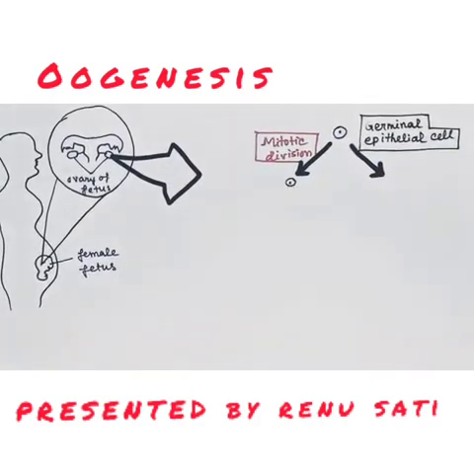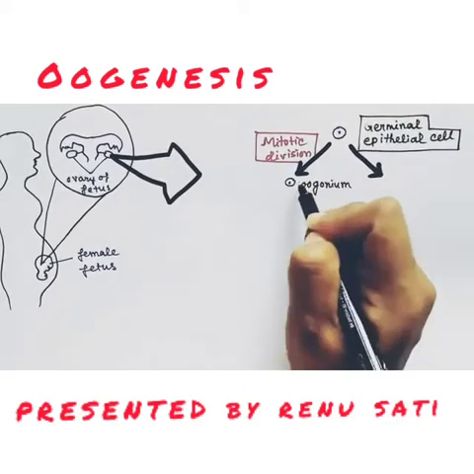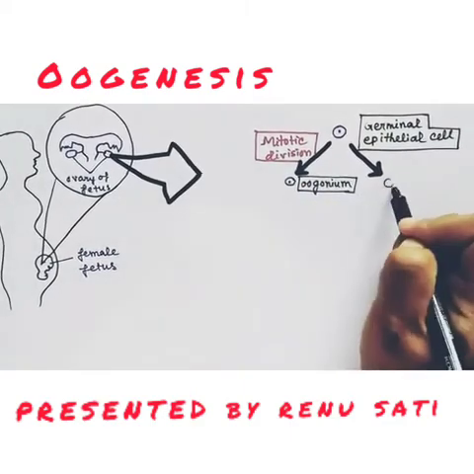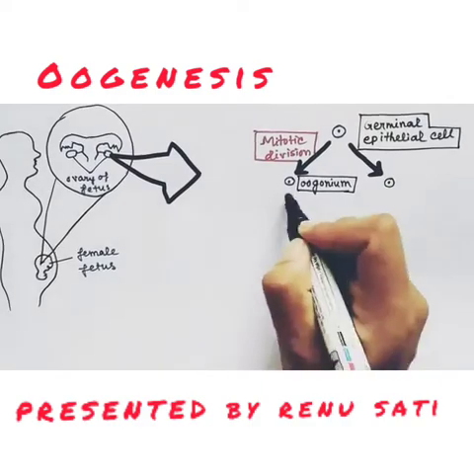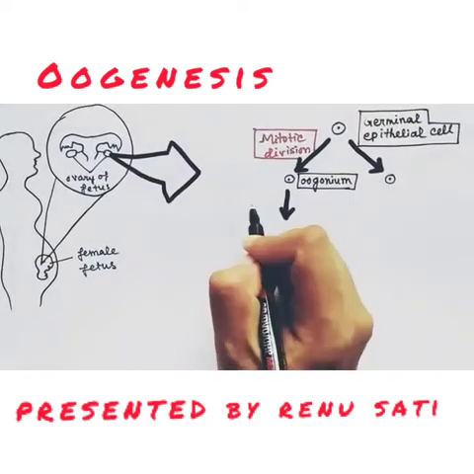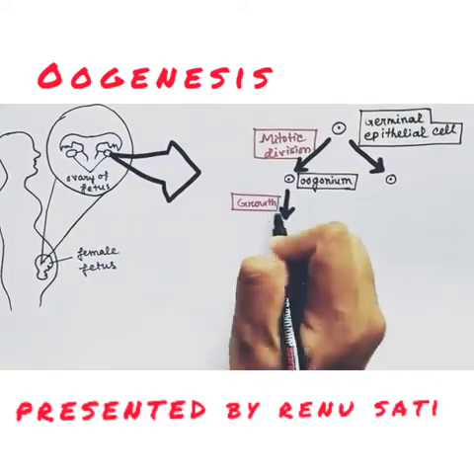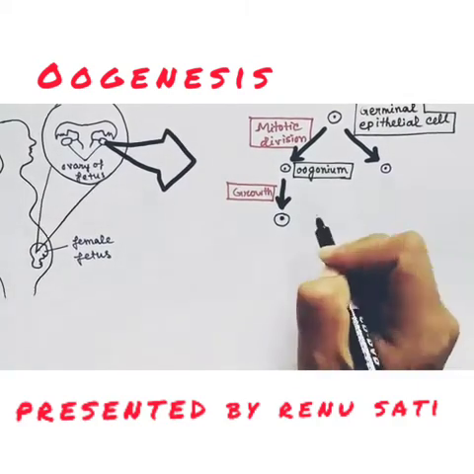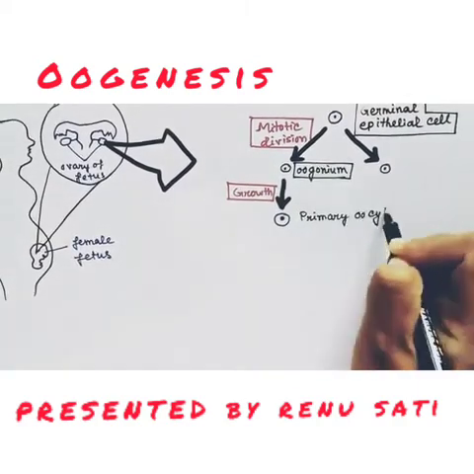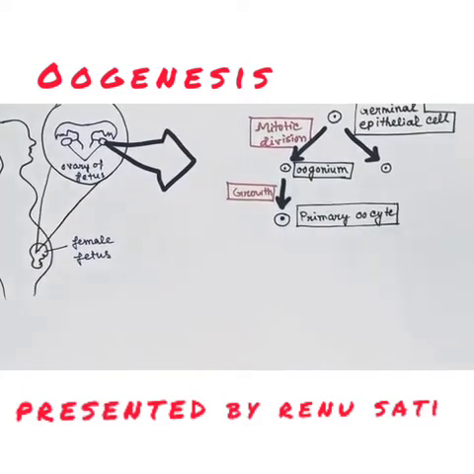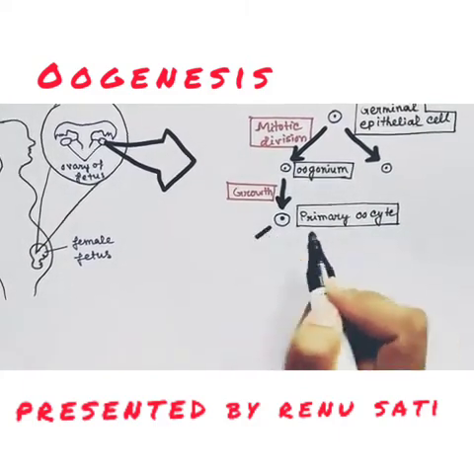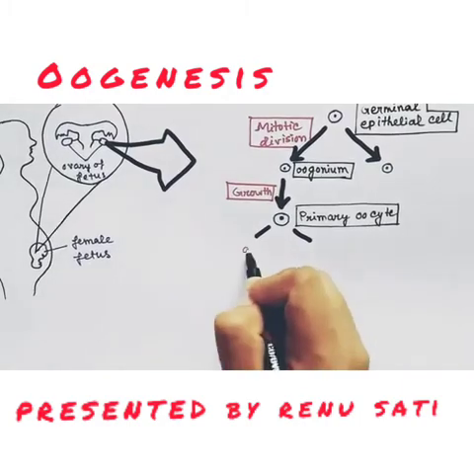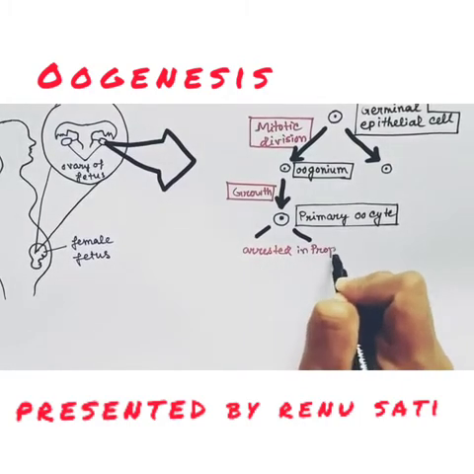During the mitosis stage, a large number of these oogonia is being formed, and all the oogonia, whatever be the number formed, that is fixed and will grow into the ovum in between the menarche and the menopause stage. These oogonia will form the gametes by the process of meiosis.